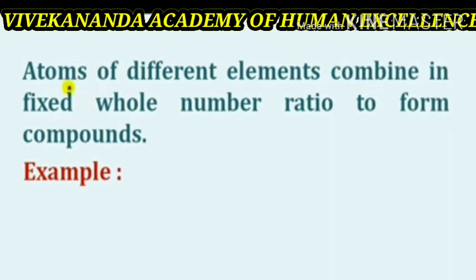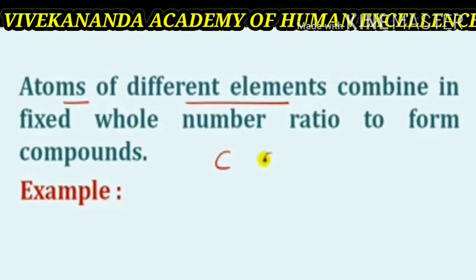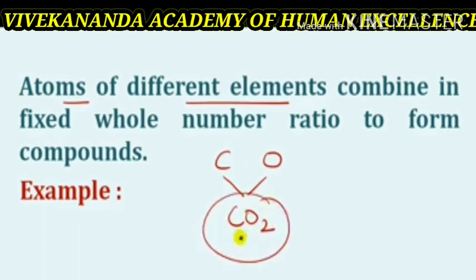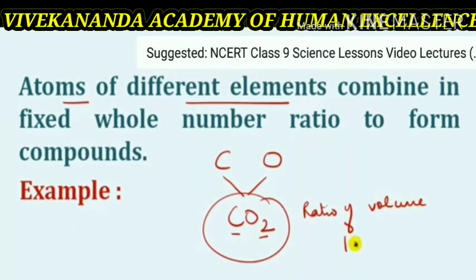Thus, atoms of different elements combine in a fixed whole number ratio to form a compound. Compounds are also pure substances. If we take the example of carbon dioxide, it is made from one carbon atom and two oxygen atoms. They combine in the ratio 1 to 2. Thus, one carbon atom and two oxygen atoms combine in the ratio of their volume as 1 to 2.